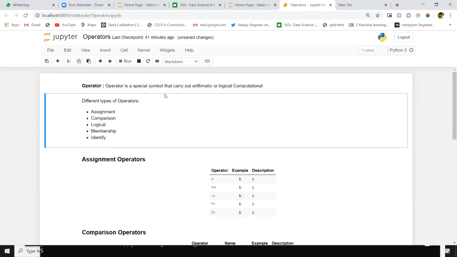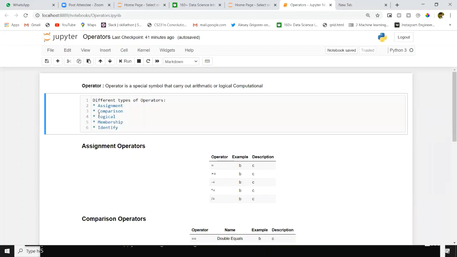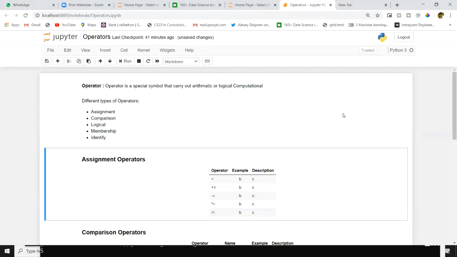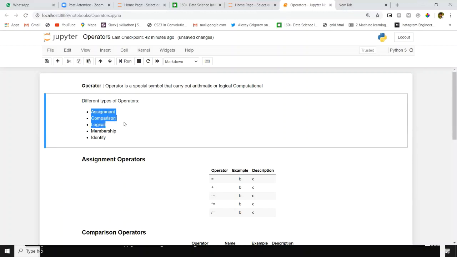An operator is nothing but a special symbol having some special purpose. We have 5 different types of operators: assignment operator, comparison operator, logical operators, membership operator, identity operator. If you are coming from another language like Java, C, C++, these three operators are common: assignment operator, comparison operator, logical operator. But the membership and identity operators are new in Python. You will see these operators in Python only.